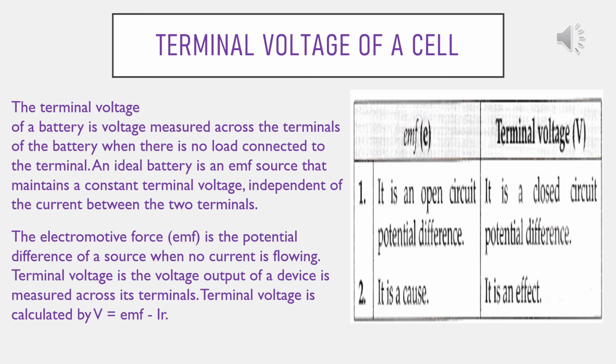Now I am giving you one simple example. Suppose when you are relaxing, at that time also you have some potential energy. You are sitting or you are sleeping, you have some potential energy. But when you are walking, that potential energy is converting into kinetic energy. So here also like this. So obviously, as it is continuously working, terminal voltage is less than EMF. In your case, kinetic energy is less than your potential energy, because at that time you are relaxing, so your potential energy will be greater. That's why.